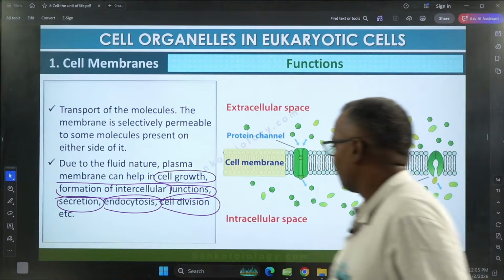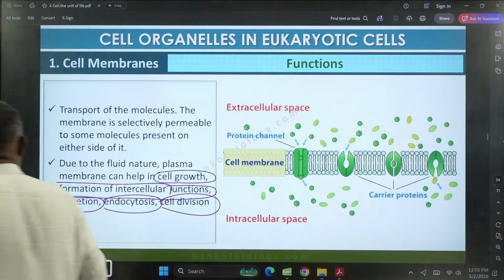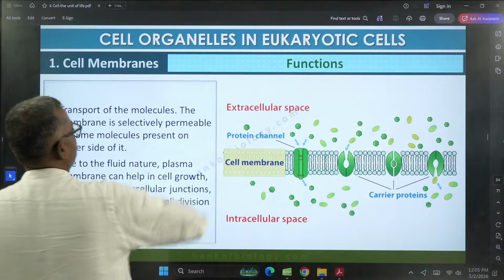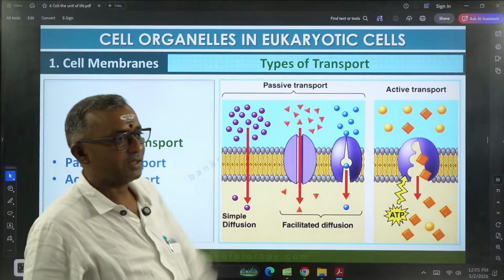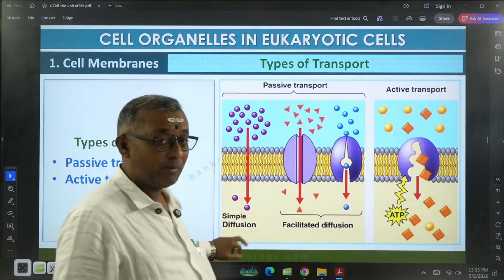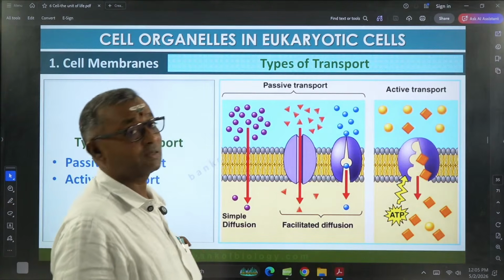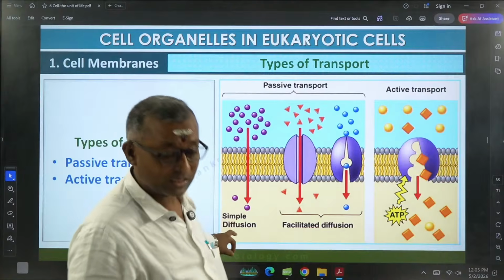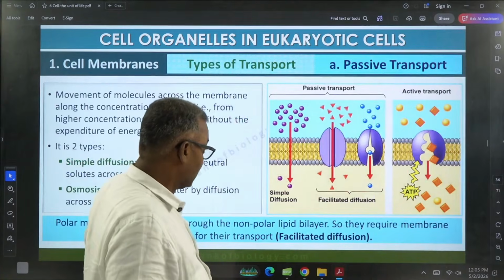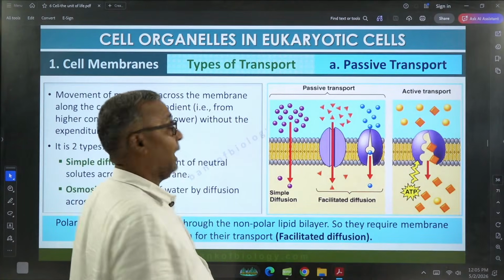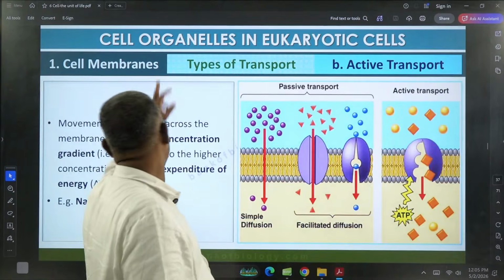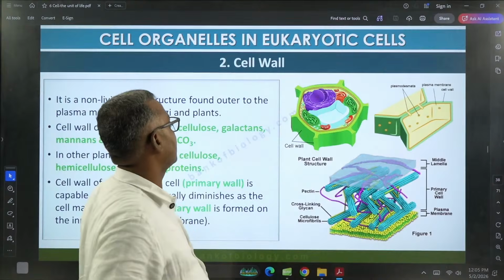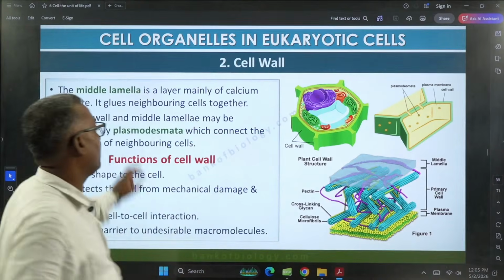Of course, the plasma membrane has several other functions: it helps in transportation of materials from one side to the other, it is involved in active transport and passive transport. The plasma membrane is selectively permeable and it helps in simple diffusion, osmosis, facilitated diffusion. These are all the functions carried out by the plasma membrane.